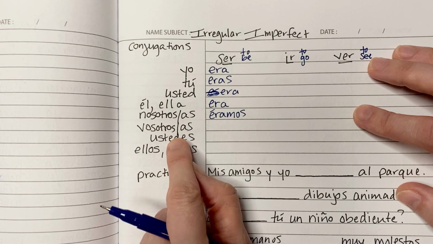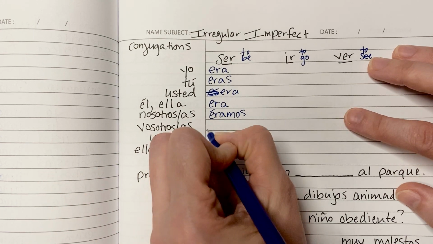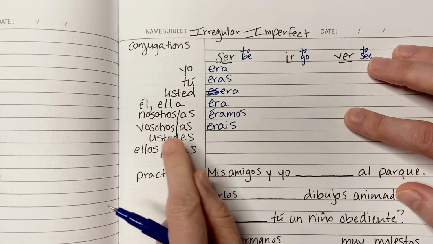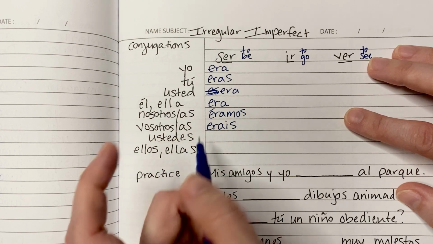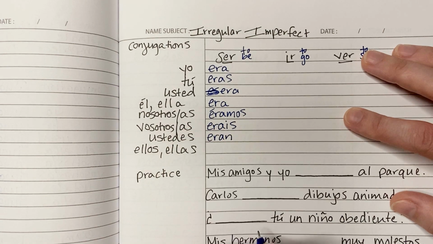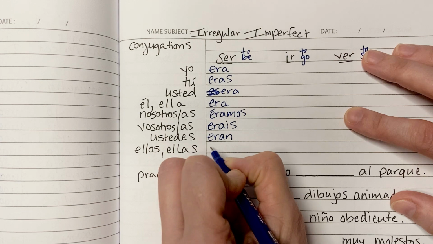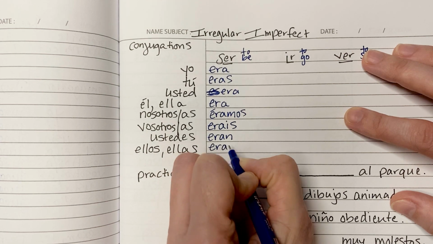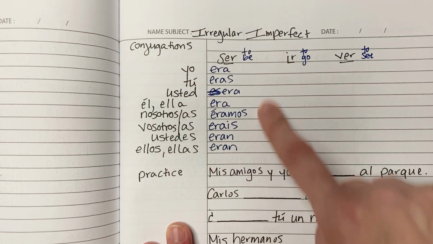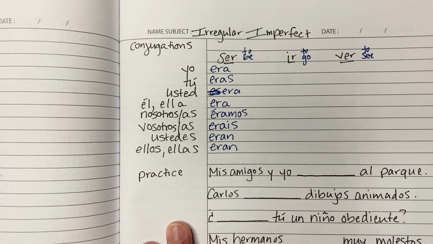You guys, we have a couple of ways of saying it. In Spain, we would use the vosotros form, erais. And in Latin America and Mexico, the ustedes form, eran. And finally, they used to be, ellos, or if it was a group of all girls, ellas, eran, the same as ustedes. All right, so that is the irregular conjugations in the imperfect tense of the verb ser. Let's look at to go.